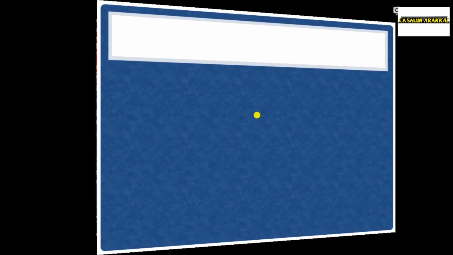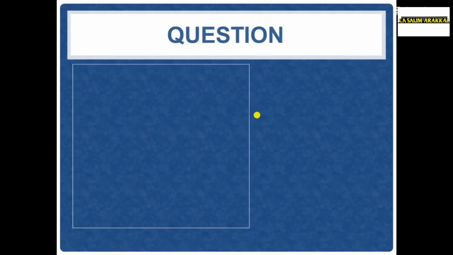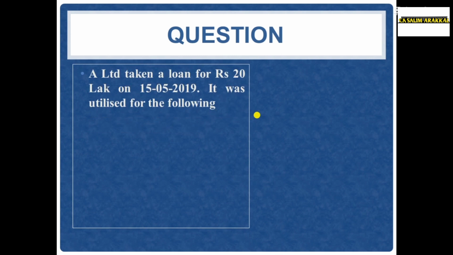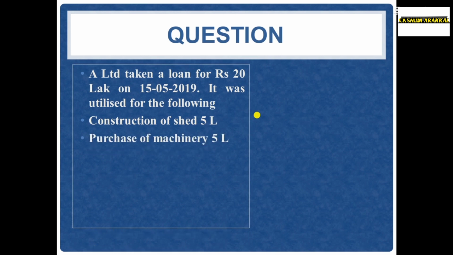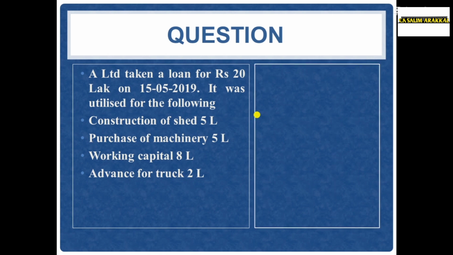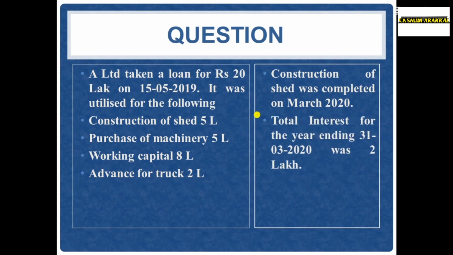Now we will see an example. A Limited take a loan for ₹20 lakh on 15/5/2019. It was utilized for the following purpose: construction of shed ₹5 lakh, purchase of machinery ₹5 lakh, working capital ₹8 lakh, advance for truck ₹2 lakh. Construction of the shed was completed on March 2020. Total interest for the year ending 31st March 2020 was ₹2 lakh. Show the treatment of interest.